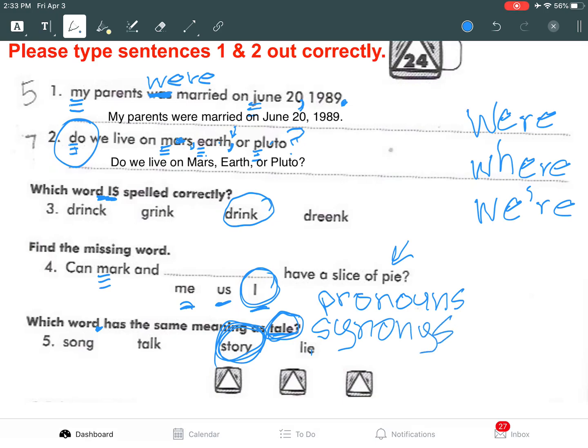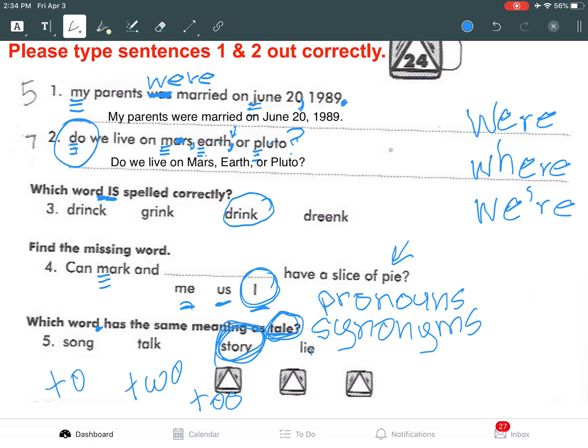Synonyms. Oops, I forgot my N at the end. Synonym. Oh my goodness. I'm so nervous of spelling it wrong. All right, synonyms. Now, if there are two words that mean the opposite, those are, what are they? Antonyms. And if there are two words that sound the same, like two and two, what are those called? Those are called homonyms. Homonyms are words that sound the same but are spelled differently and have different meanings.